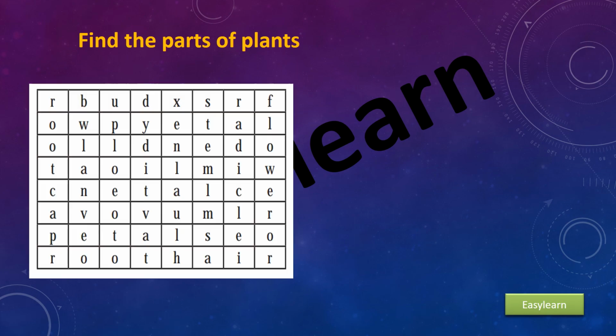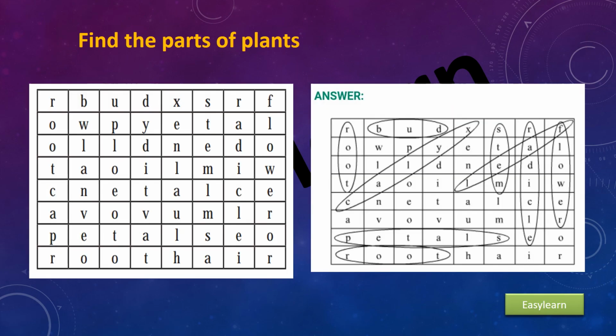Find the parts of plants. Root, bud, calyx, petals, root, leaf, stem, radicle, flower.